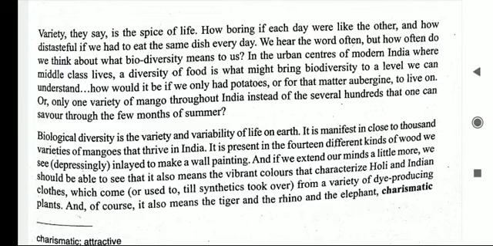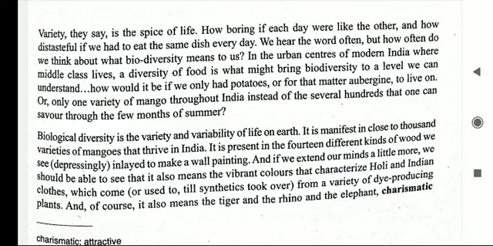Here the writer says everyone knows that different kinds of a thing is the condiment of life. That says that everyone knows that different kinds of a thing, different varieties of a thing, different types of a thing is actually the condiment of life. Different kinds of things, different varieties of things.